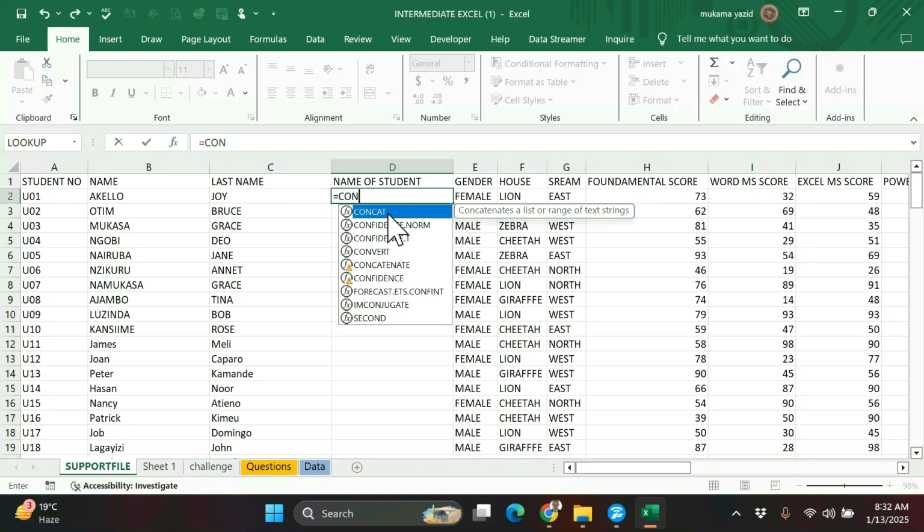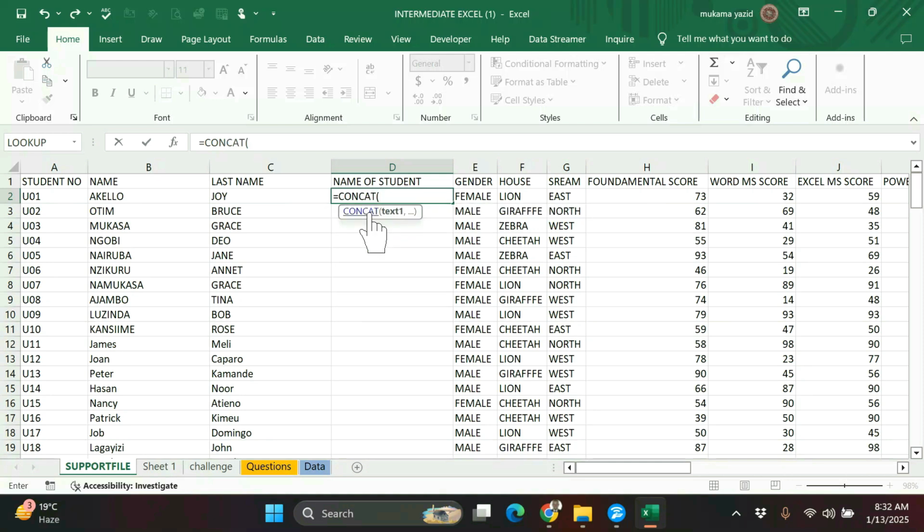If you are using the latest version, from 16 and above, it is upgraded to Concat. If you are using 16 or below, use Concatenate. It will give you the same result. So let us go with this latest, upgraded one.